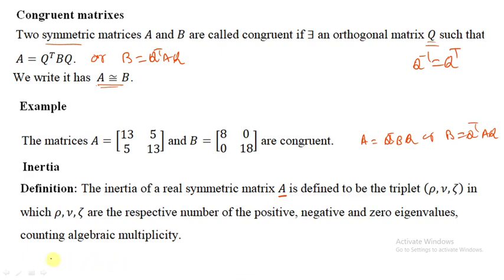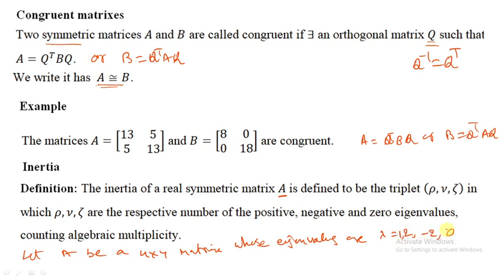For example, let A be a 4 by 4 matrix whose eigenvalues are, suppose, lambda equal to 2, 1, 2, minus 2, 0.